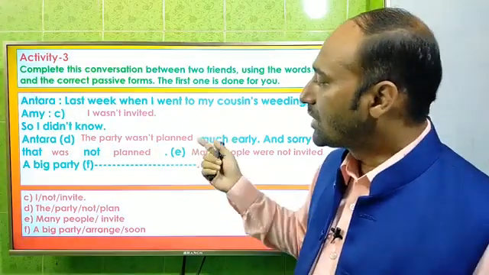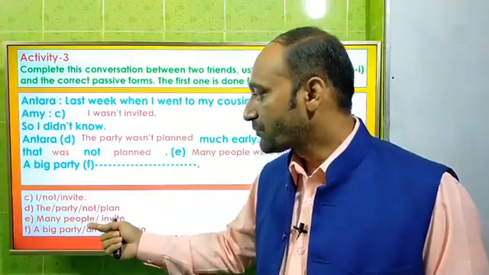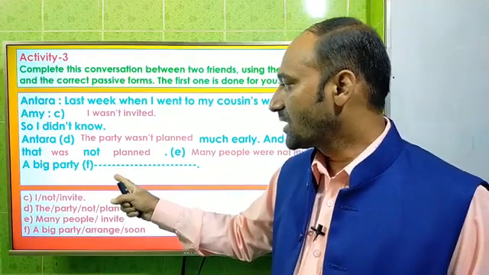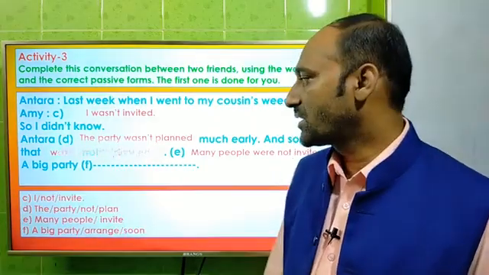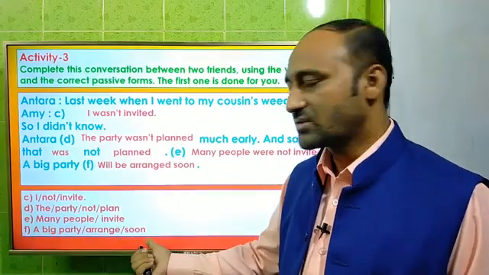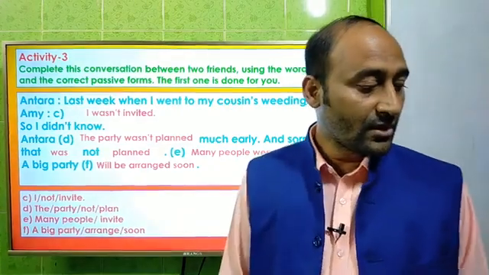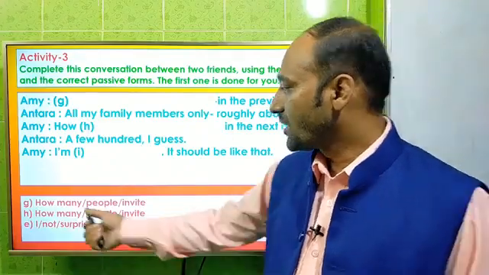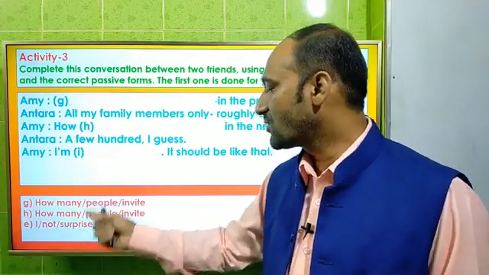That means all gaps will be filled using passive form. We have to take the clue from here, and this is number E. And another gap, number F, "a big party arranged soon." That means a big party will be arranged soon. This is the passive form of "a big party arranged soon." Okay, and this is the passage, and next is here, "how many people invite." Number A is "how many people invite." Number I is "not surprised."